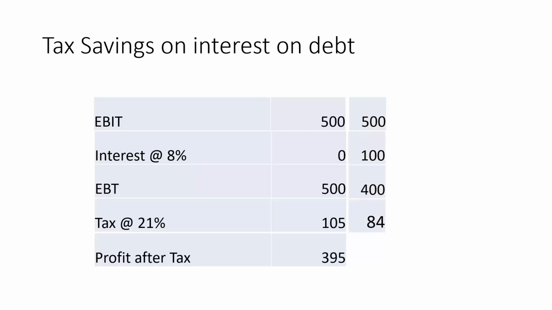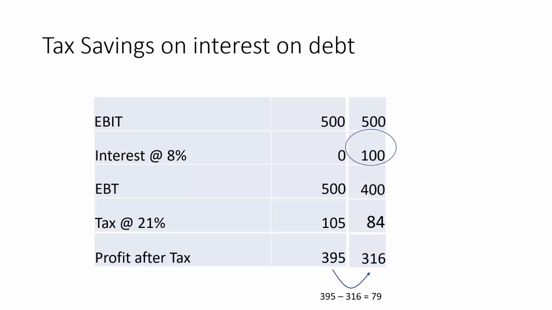And we remove 84 from 400, we end up with $316. So what has happened is we have reduced our profit after tax by $79, but our interest burden has not gone up by $79. It has gone up by much more than that, $100.